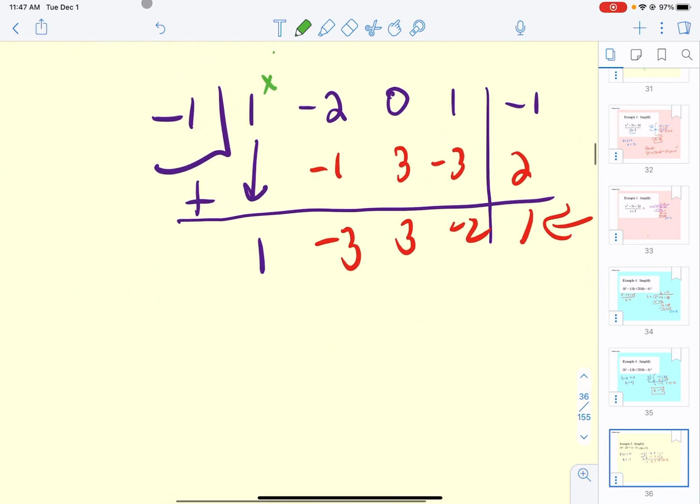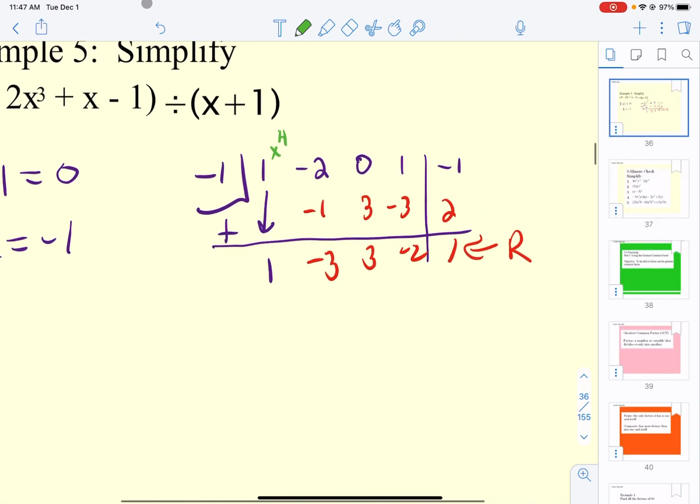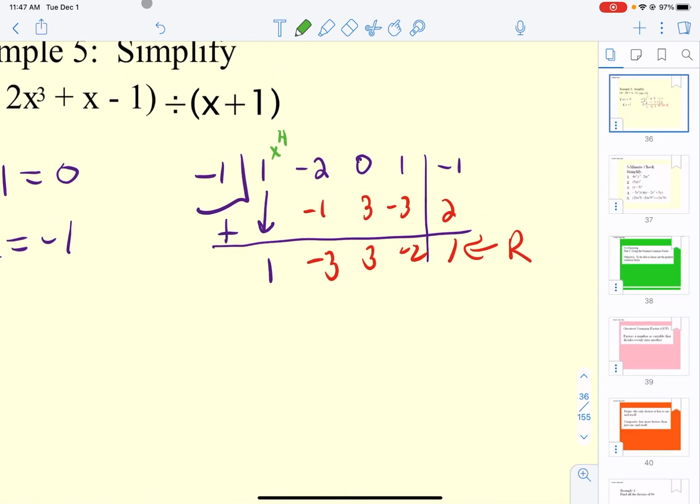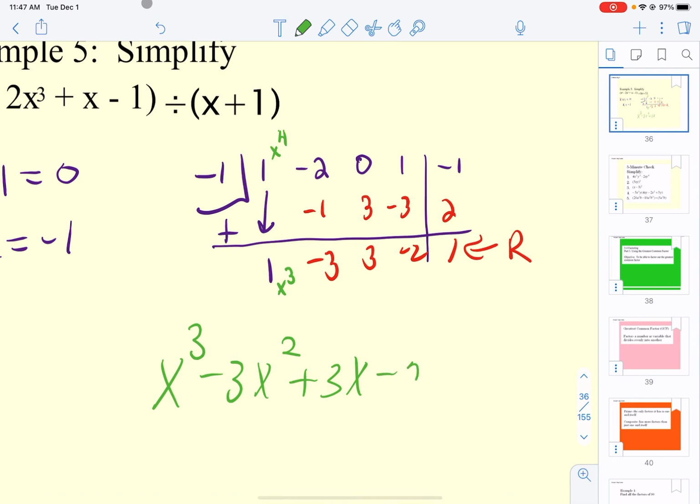Oh, this was a fourth power. So use that arrow to remind you, okay, bring the power down. So this starts as a cube, and it goes down in descending order. And so we have 1x cubed minus 3x squared plus 3x to the first minus 2 without x's. And then what do you do about the remainder? Well, it's positive, so I put the plus, and then you put whatever the remainder is over our divisor, x plus 1.